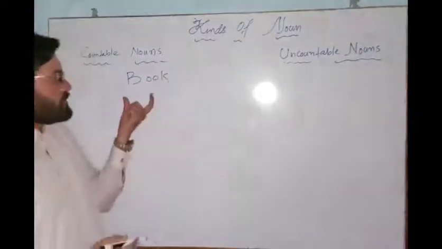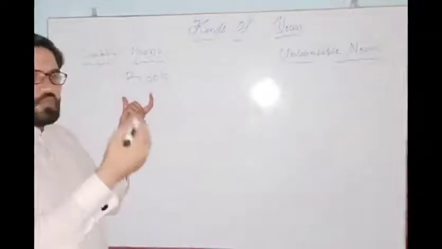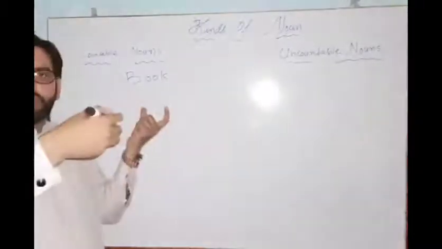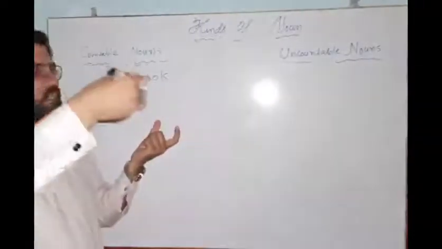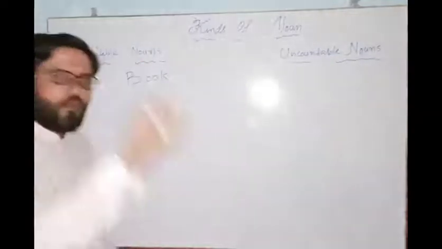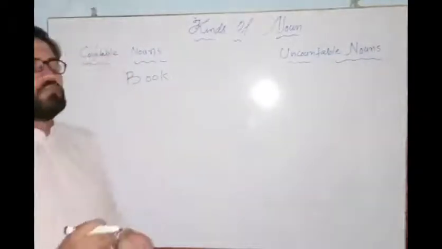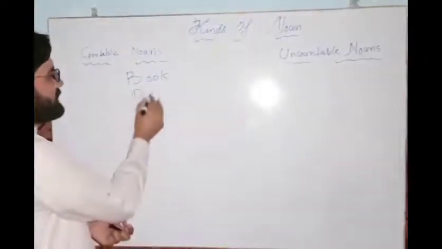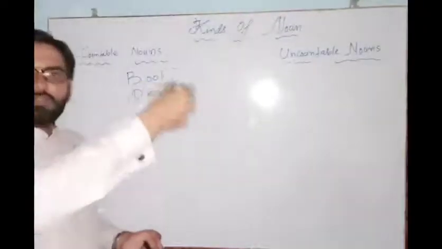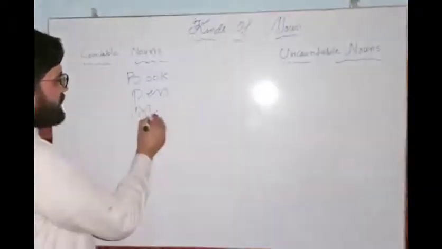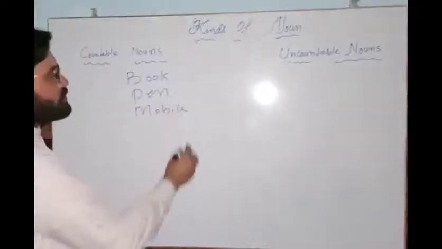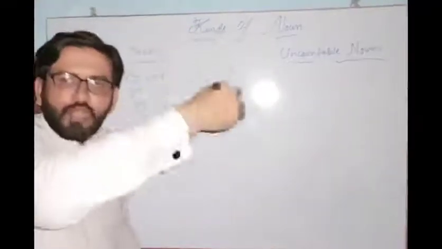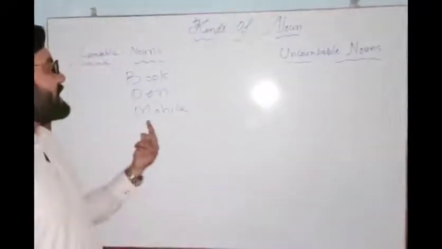I can say 2 books, 3 books, 4 books, 5 books, etc. So I can count books. So it is said to be a countable noun, right? If I say pen, I can count pens, 2 pens, 3 pens, 4 pens, right? If I say mobile, I can count 2 mobiles, 3 mobiles, 4 mobiles.